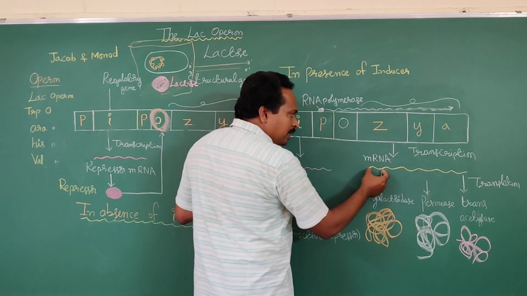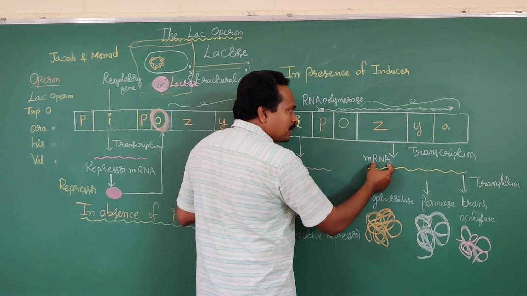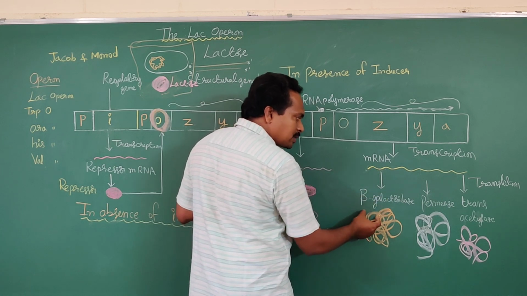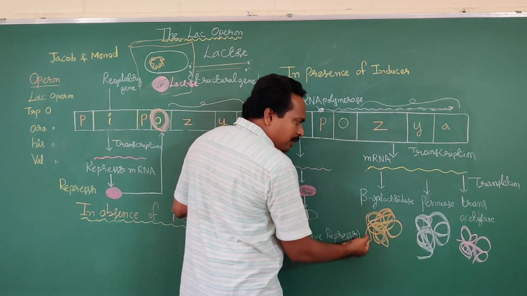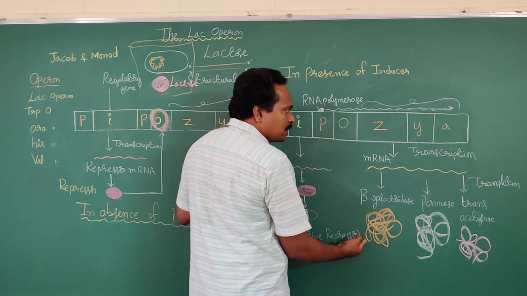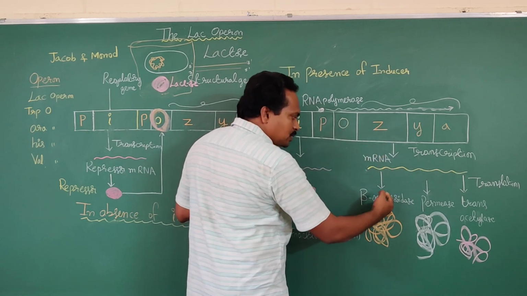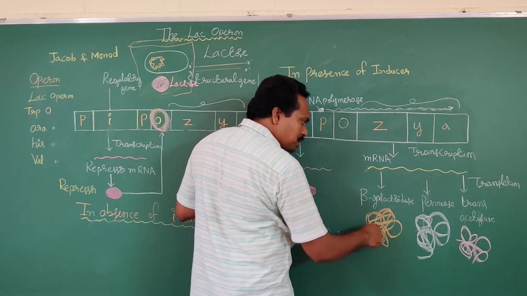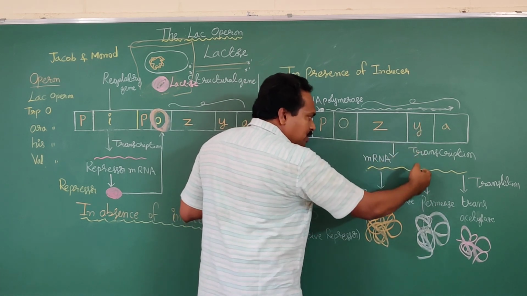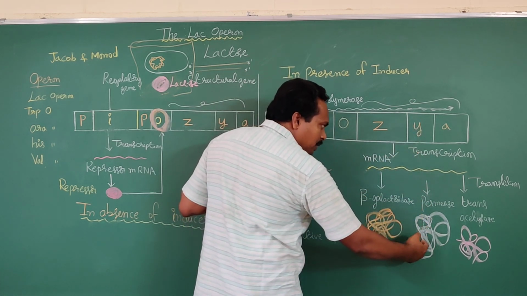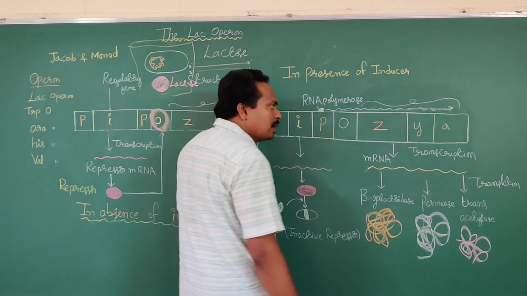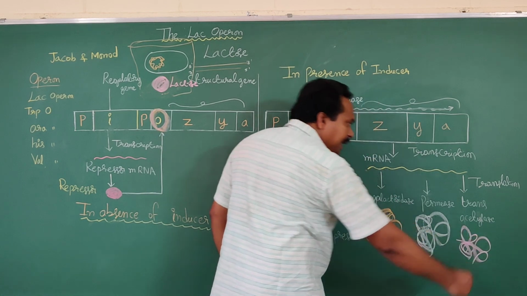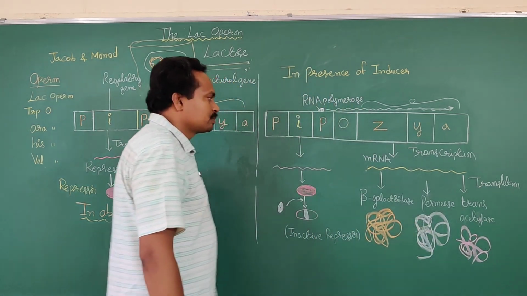The mRNA synthesized in transcription is involved in translation to form different polypeptide chains. The Z gene codes for beta-galactosidase, the Y gene codes for permease, and the A gene codes for trans-acetylase enzyme.